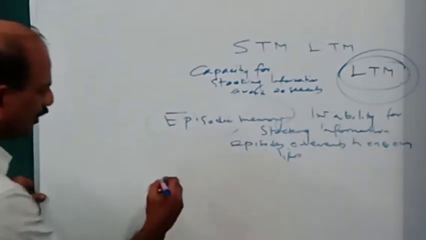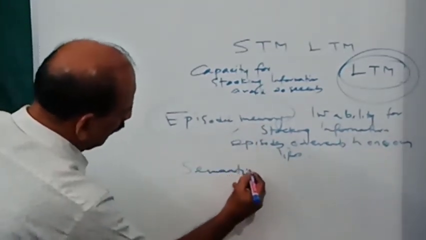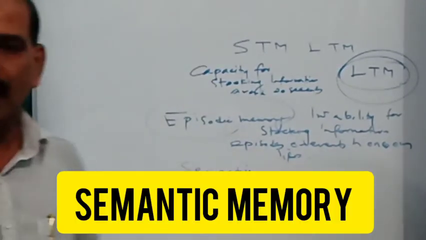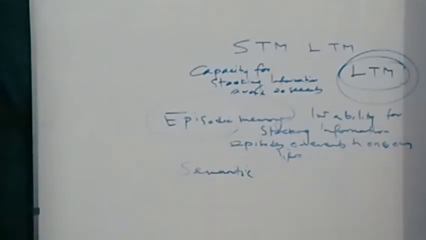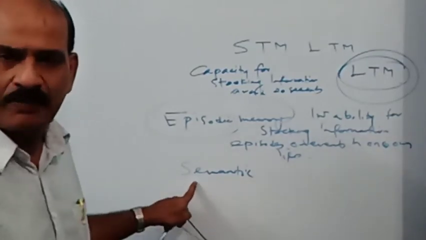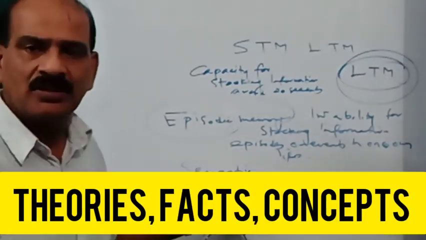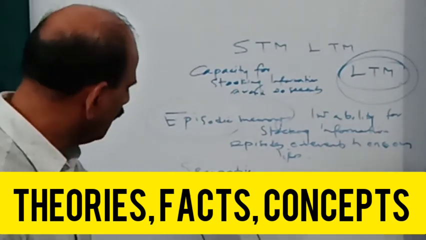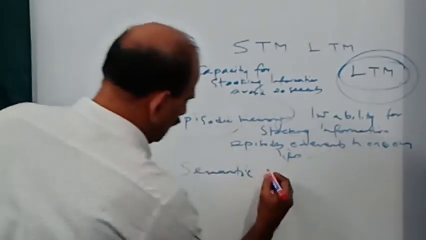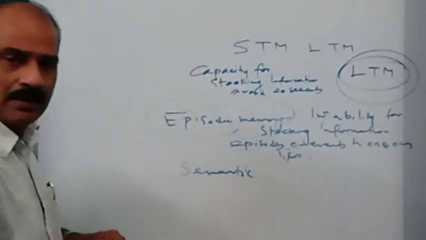And the next is semantic memory. The next memory is considered to be semantic memory. Semantic memory stands for the ability for storing knowledge based on facts, theories, and concepts.